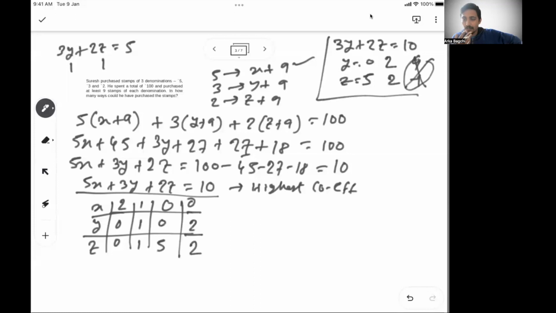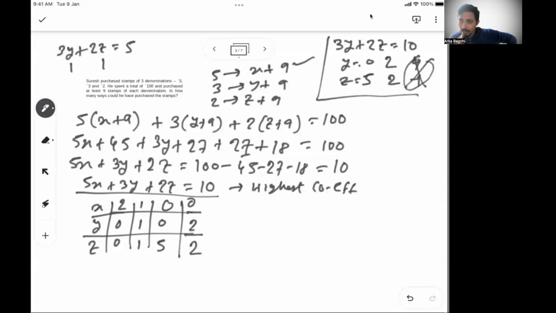If you can't recall how we are doing this, increasing by the coefficient of the other variable, you should refer to the first session of the special equation, where we have explicitly explained how to solve one equation with two variables. So here 3y and 2z are two variables and one equation.